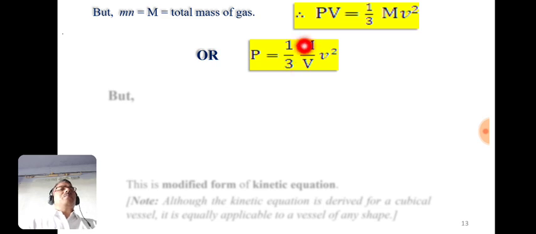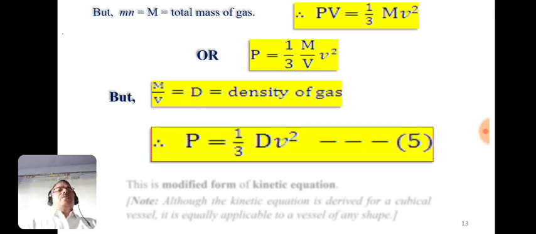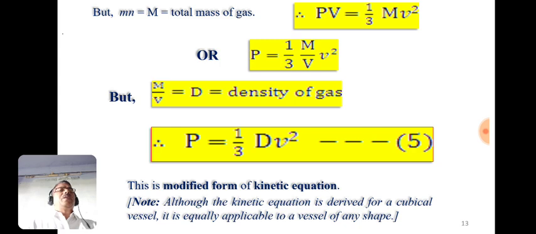We know M is the total mass of gas and V is the volume, so mass upon volume is nothing but the density, which we replace by the symbol capital D. So P is equal to 1 by 3 D into v square, where small v is the velocity. This is equation number 5, the modified form of the kinetic equation, and it is applicable to vessels of any shape.